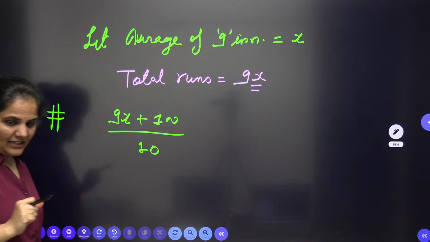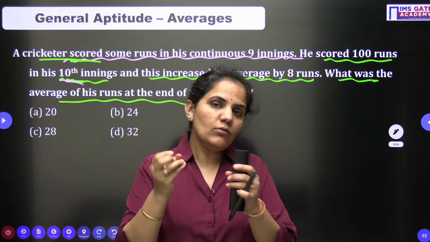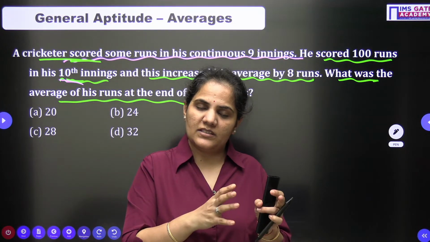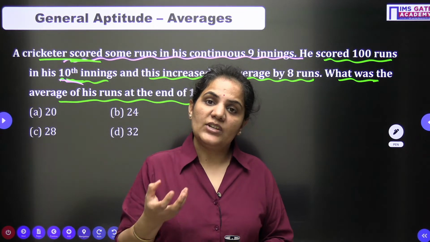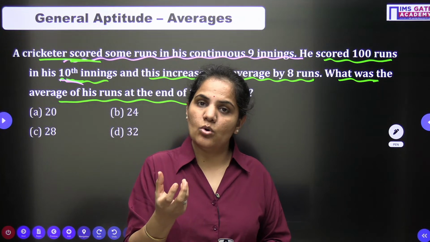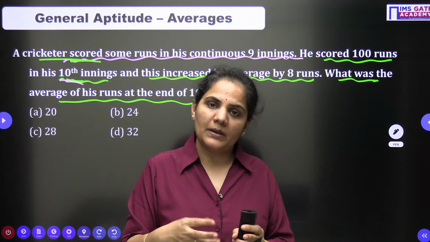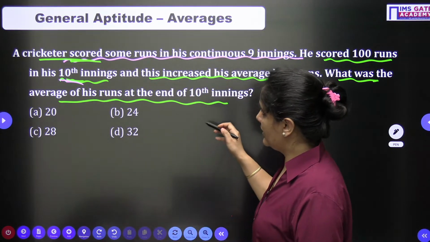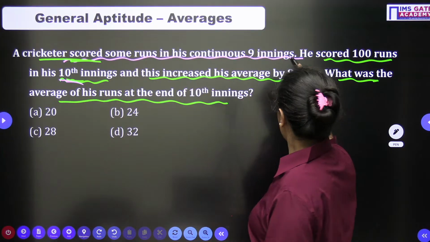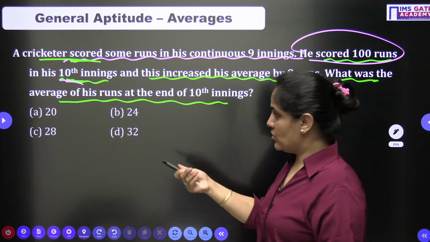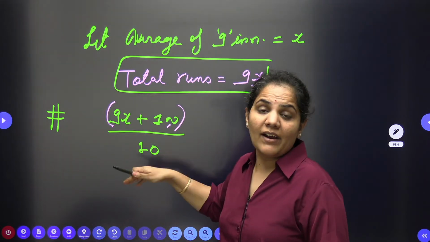Ma'am, the number of innings is 10 only, na? I want to find the average of all 10. If I want to find the average of this batsman up to the 10th inning, I should have the sum of runs, the total score up to the 10th inning, divided by the number of terms, right? Here I don't have the total score, but I have the total score up to the 9th inning, which is 9x, and in the 10th inning he scored 100 runs. So this is 9x plus 100, the total up to the 10th inning, divided by the number of innings.